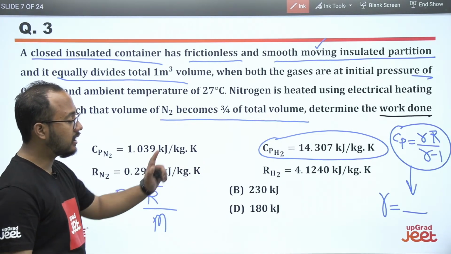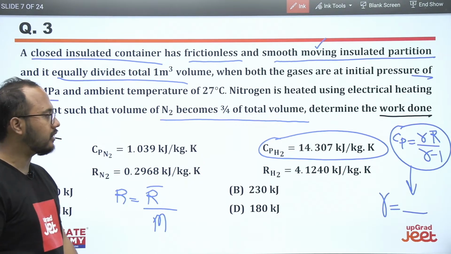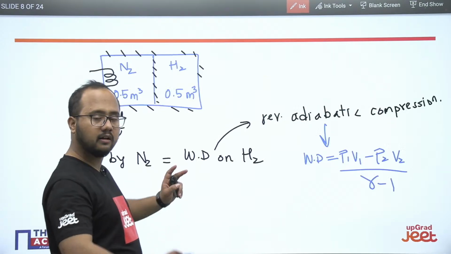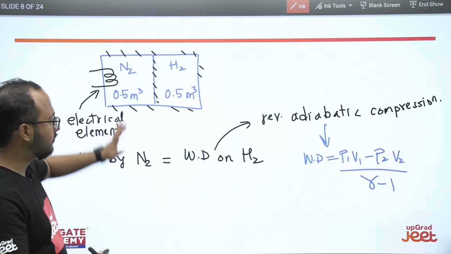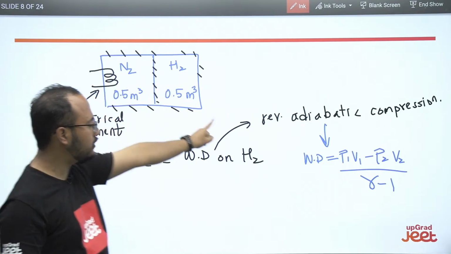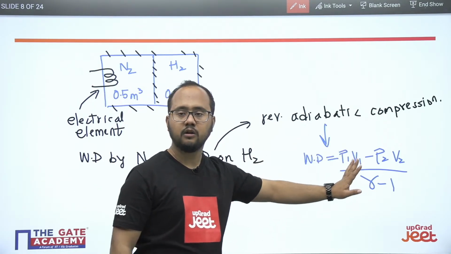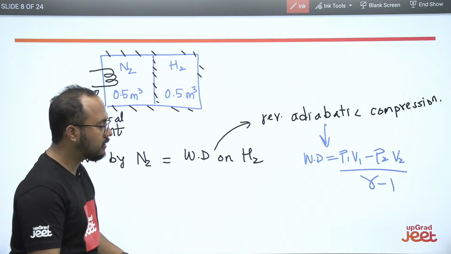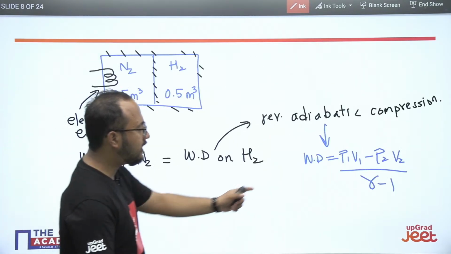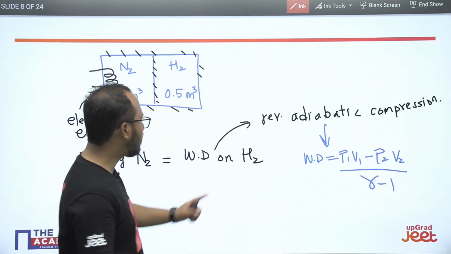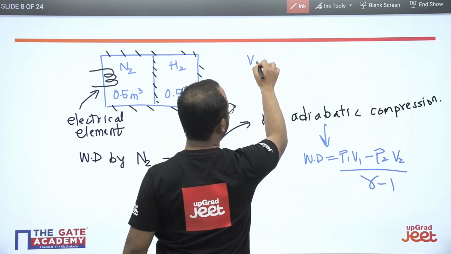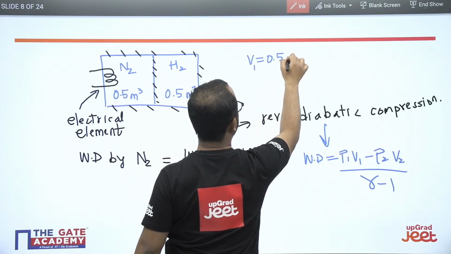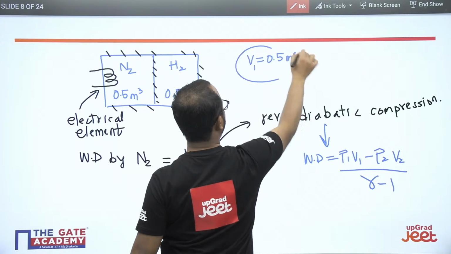So please try to solve this particular question, very important. I have explained the entire concept that is involved in this particular question. You just have to use this particular formula to solve the question. So basically what will be the initial volume for the hydrogen gas? Definitely V1 will be 0.5 meter cube. But what will be the V2?